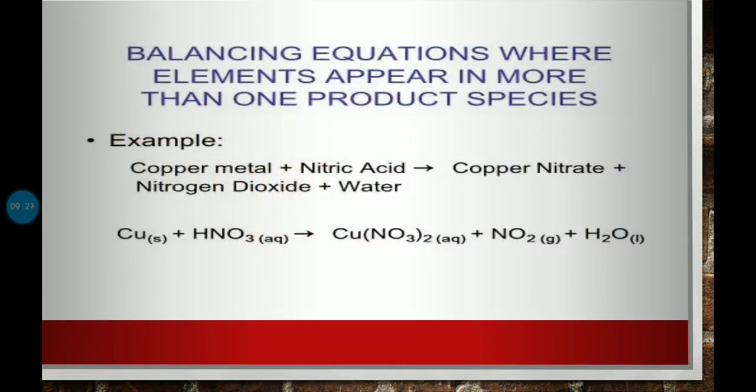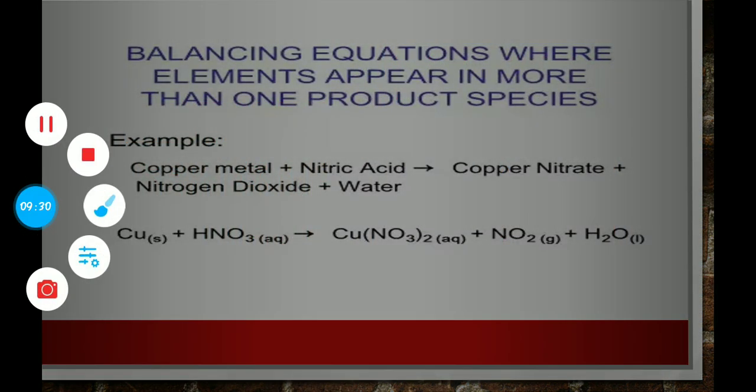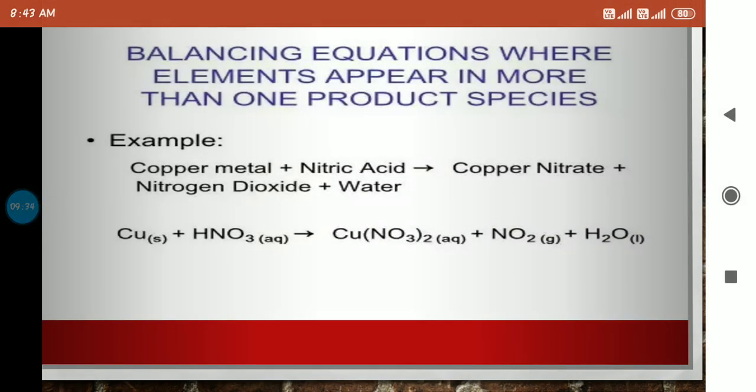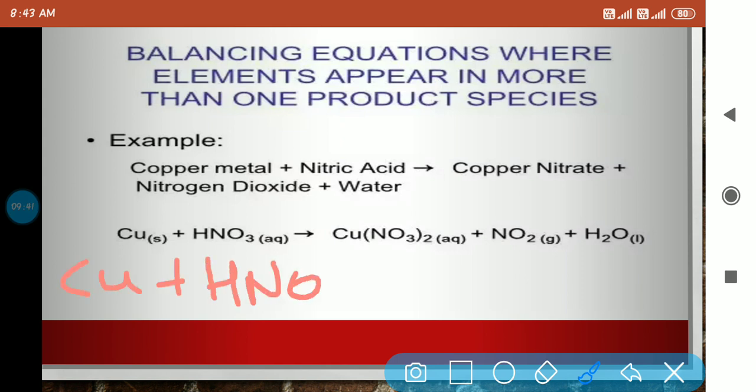Let's see an example of dilute nitric acid. What if copper reacts with dilute nitric acid? So what will happen? Cu plus HNO3. Now I am not showing you a balanced equation, I am just giving an example.